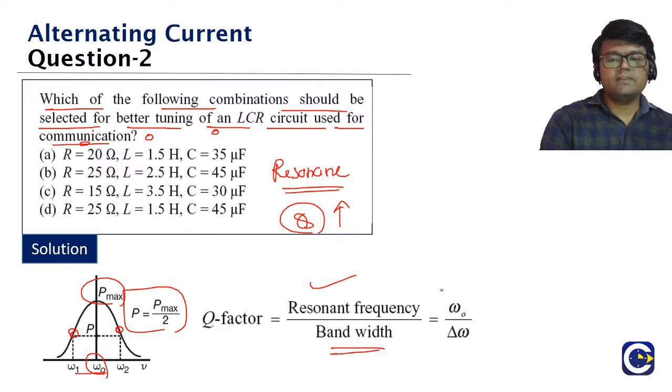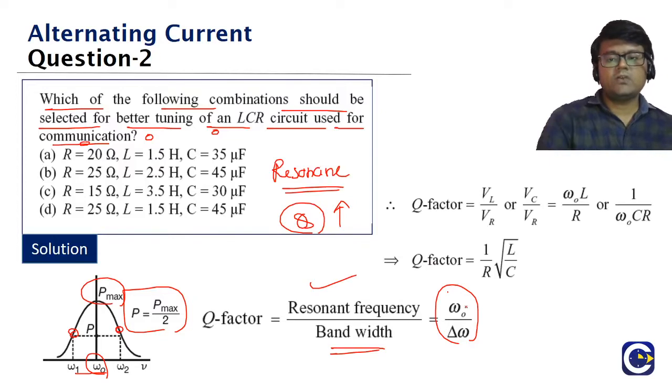So quality factor will be equal to what, guys? Omega naught, which is the resonant frequency, by bandwidth. That is the quality factor. So the quality factor should be maximum. That is when we'll have better tuning. And what is the quality factor formula? We have these derivations. Quality factor will be equal to either VL by VR or VC by VR, because in resonance condition both will be the same.